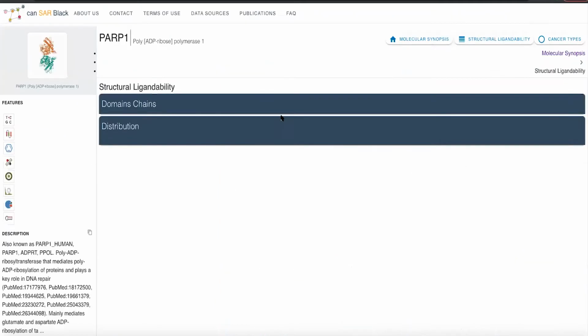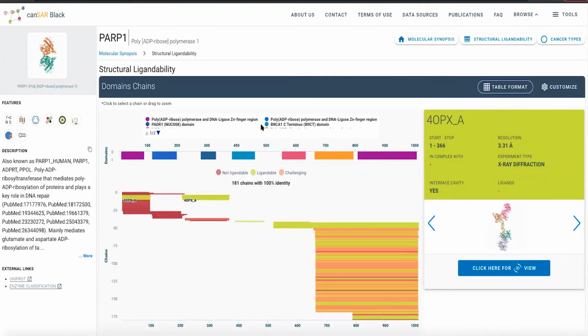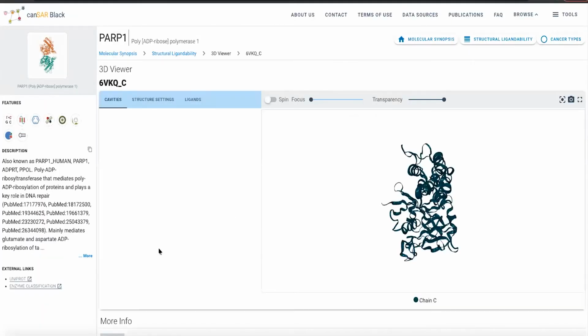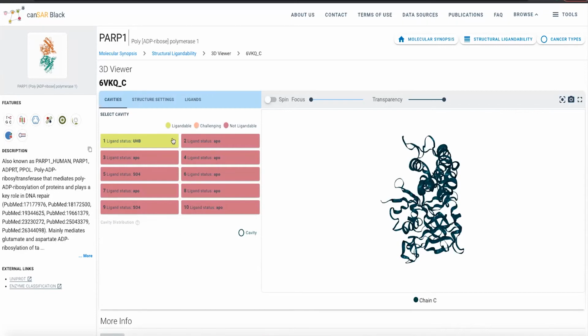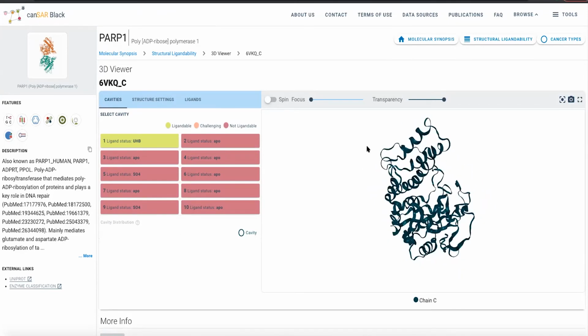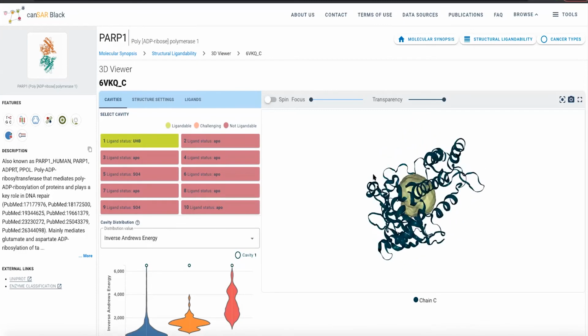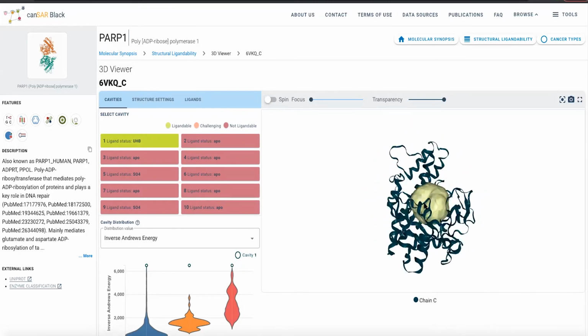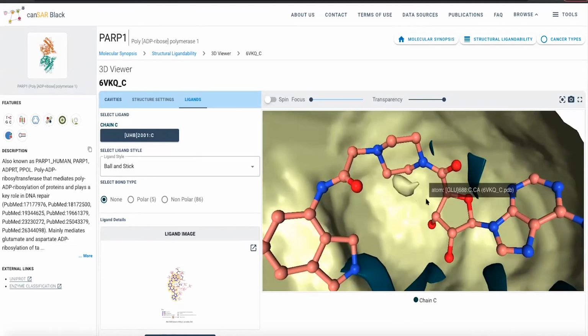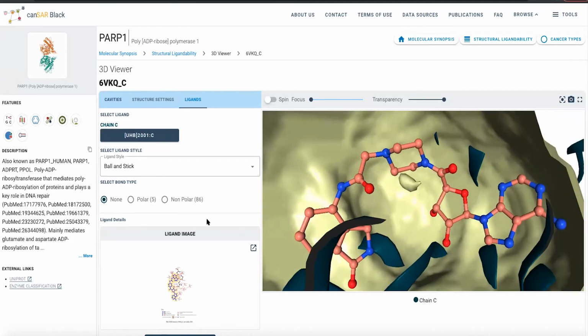Predicting druggability or ligandability is one of the strengths of canSAR. I think we are the largest public resource that predicts druggability, and we do this across all the proteome, not just for cancer. We've developed a machine learning artificial intelligence model to predict druggability. And here we have the 3D structure of this chain, and here you can see the cavity that we are predicting to be druggable. We can zoom in and see how this ligand, for example, is interacting.